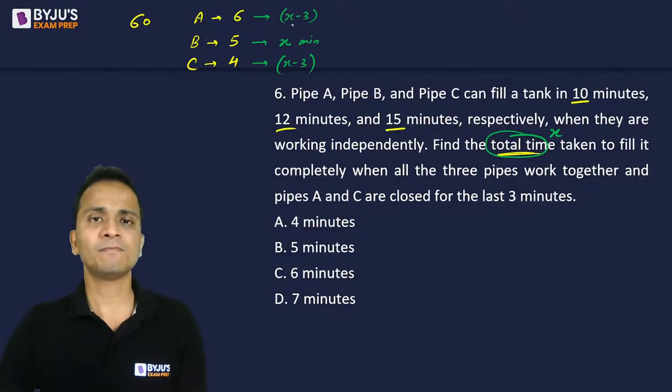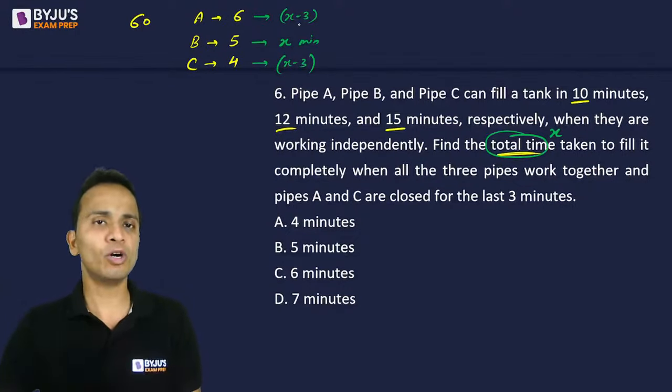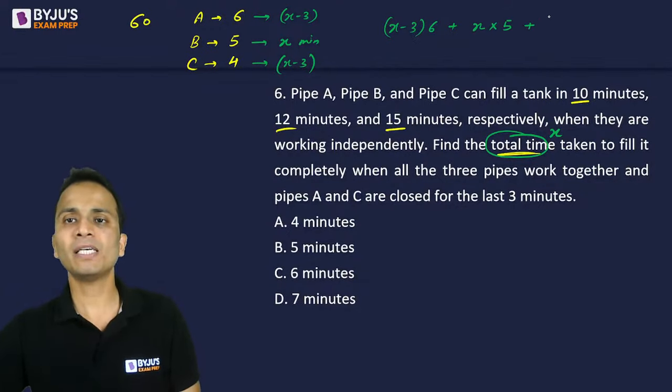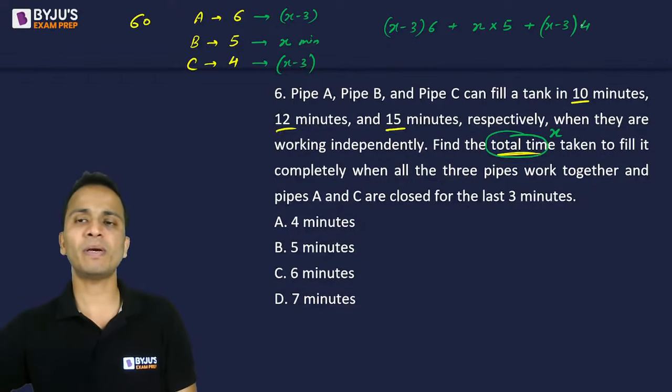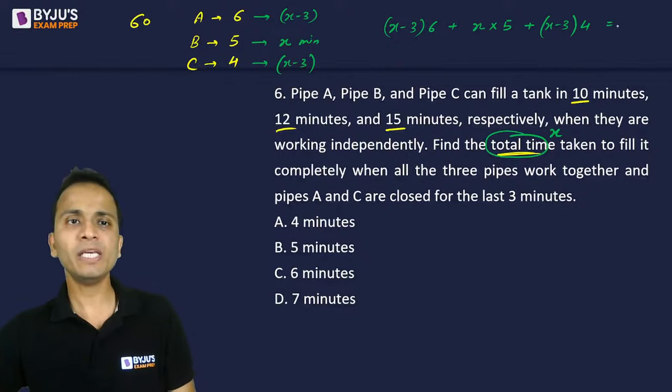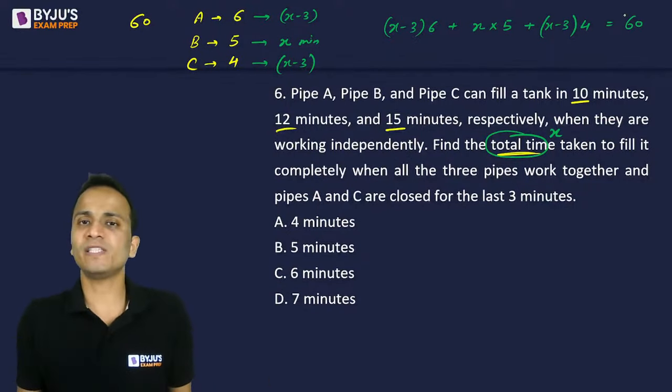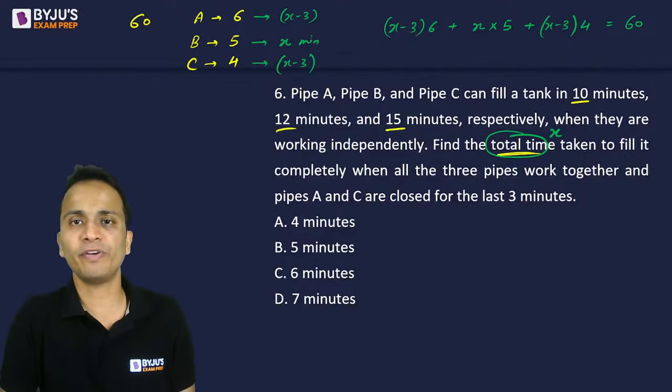So I can say that X minus 3 minutes work of A, which is (X minus 3) multiplied by 6, plus X minutes work of B, which is X into 5, plus X minus 3 minutes work of C, which is (X minus 3) multiplied by 4, should be equal to the total work. I have made the equation. You can solve this equation and find out the value of X.